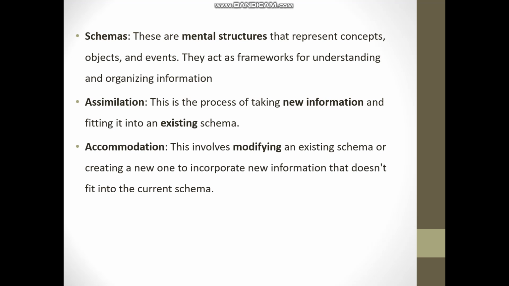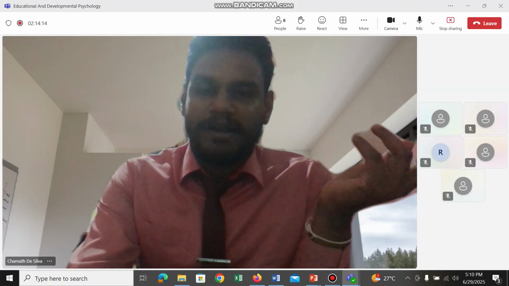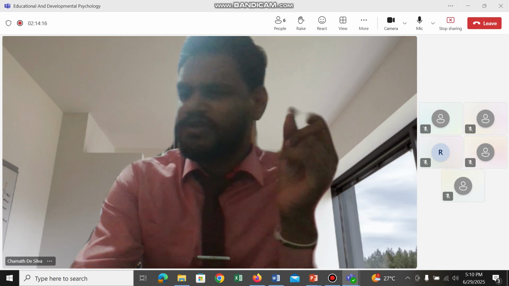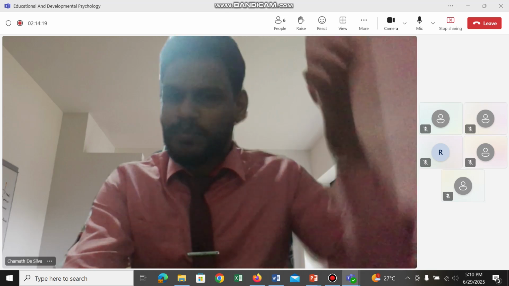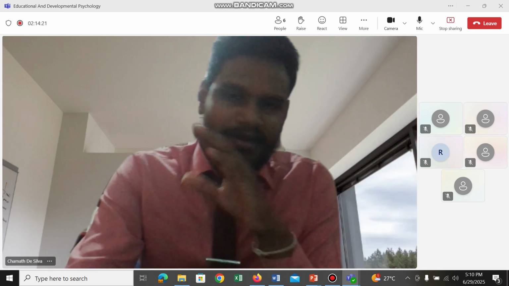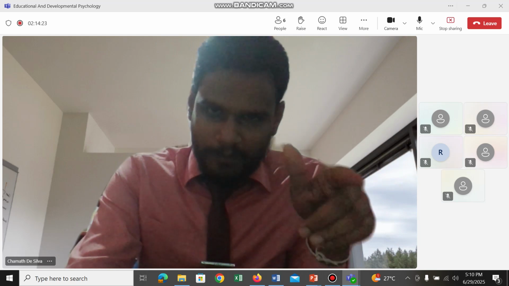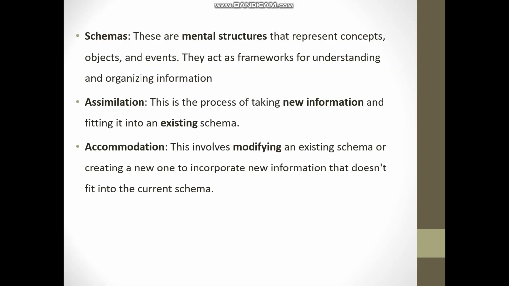Schemas are the mental structures that represent concepts, objects, even events. Suppose it's a birthday party, and the child says, okay, there'll definitely be cake, and kids with pointed hats. That's a mental representation, even for objects, and that's how information is organized, like a filing cabinet. Assimilation is the process of taking new information and fitting it into an existing schema.